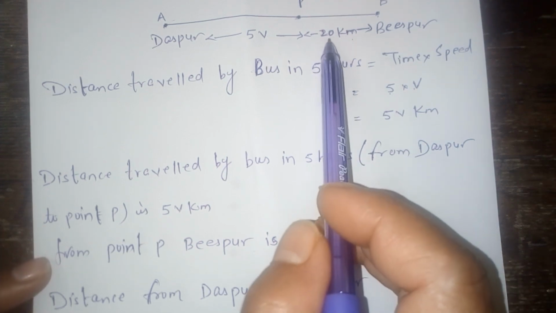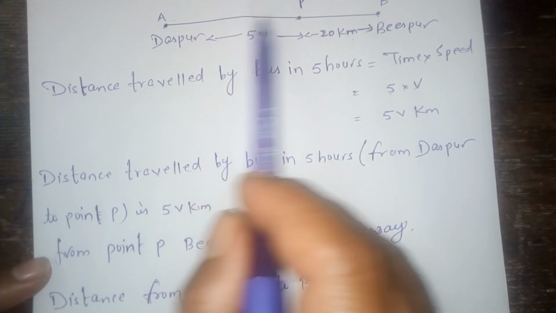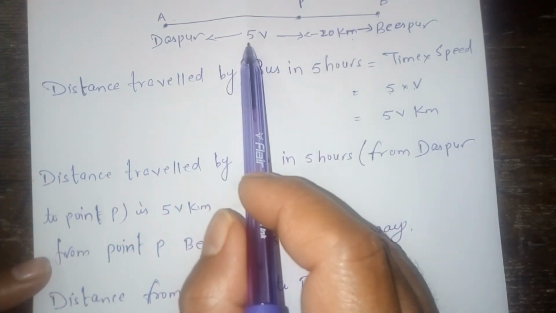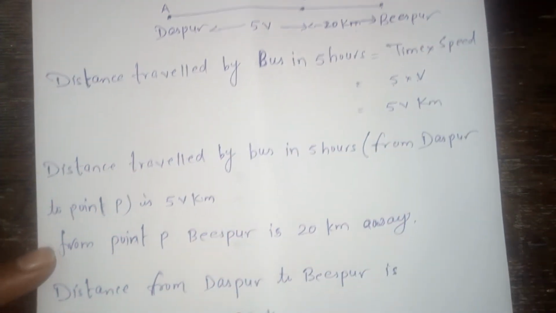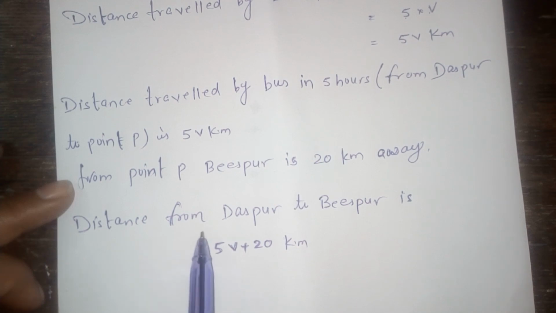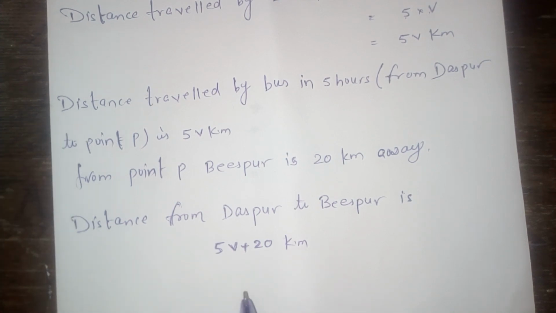So the total distance from Daspur to Bispur is 5v plus 20 kilometers. My dear student, this is the required answer for your question.